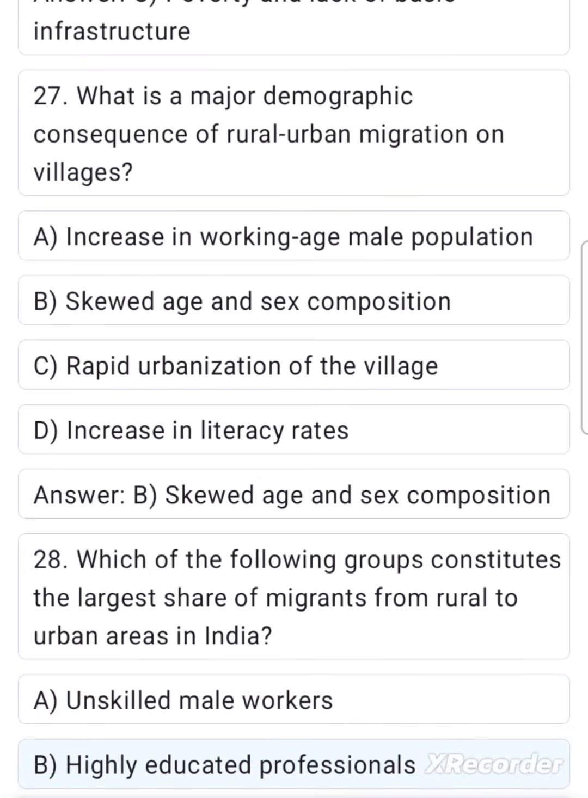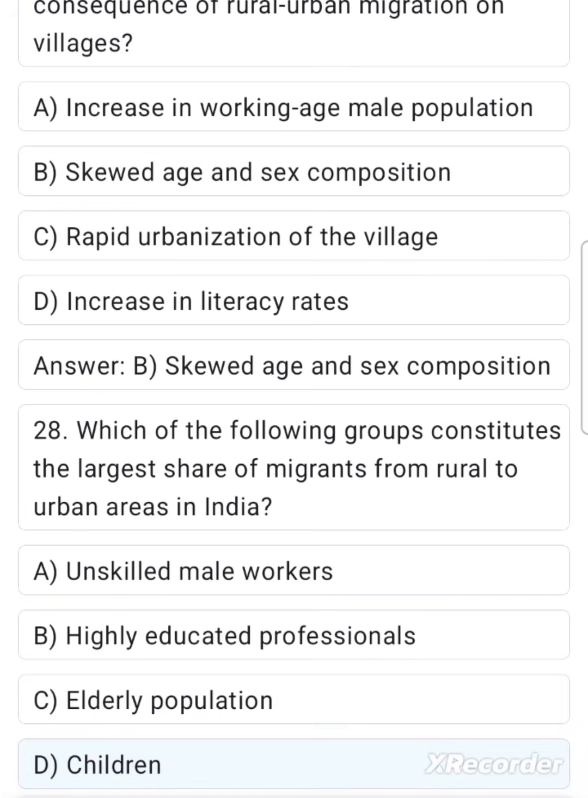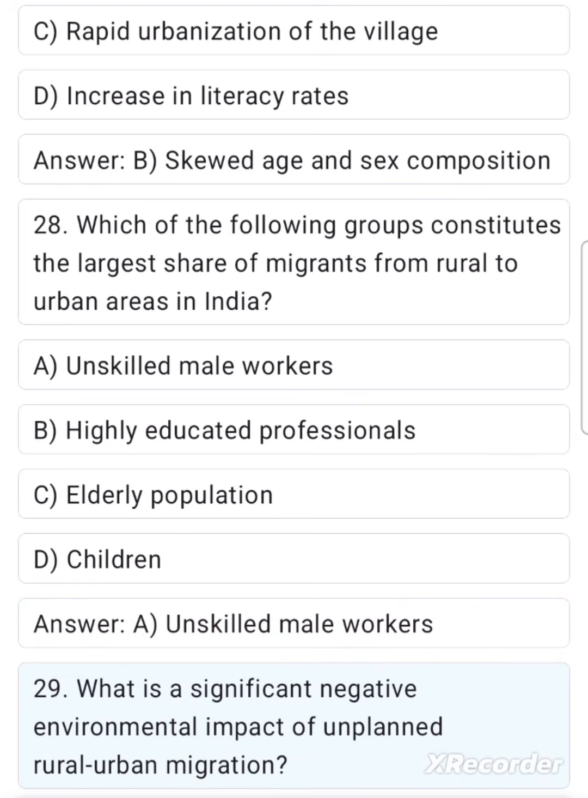B. Highly educated professionals. C. Elderly population. D. Children. Answer A. Unskilled male workers. 29. What is a significant negative environmental impact of unplanned rural-urban migration?